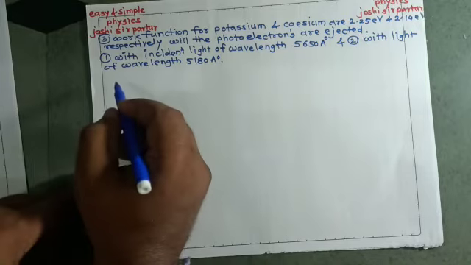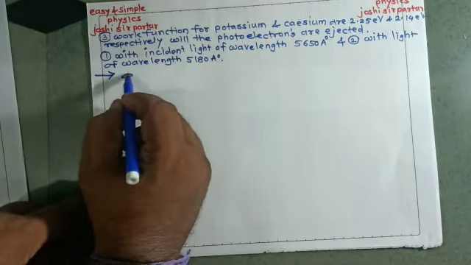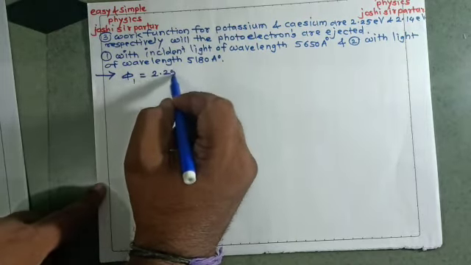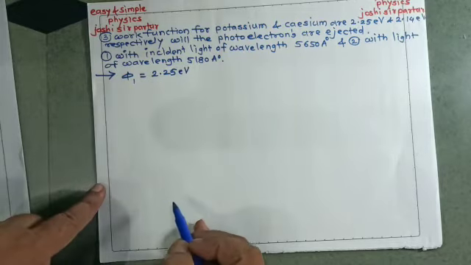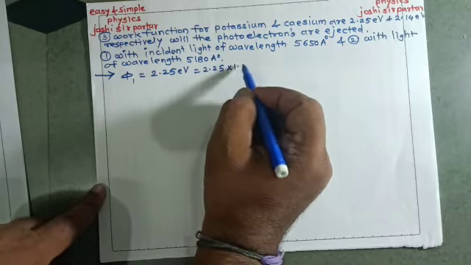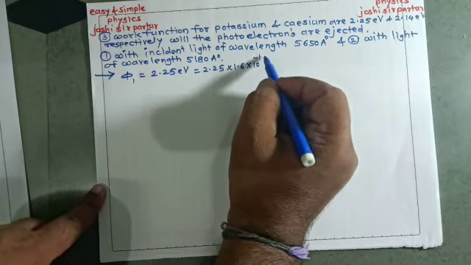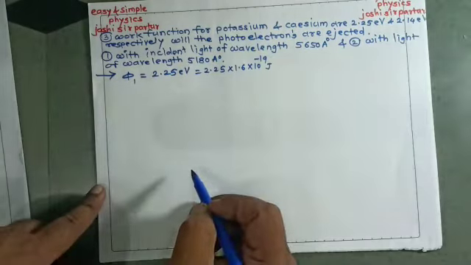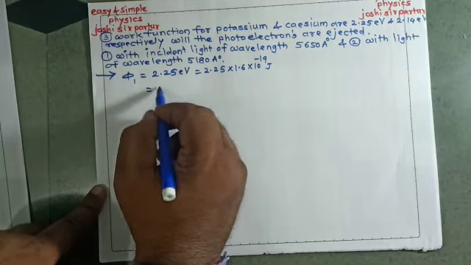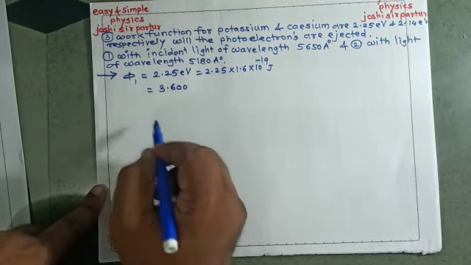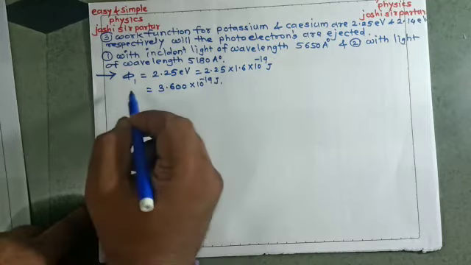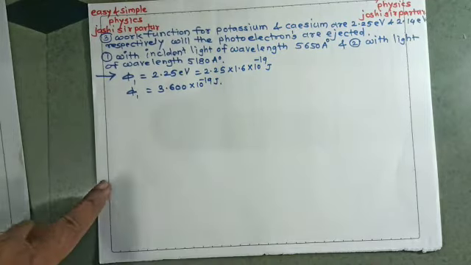Suppose potassium, its work function will be taken as phi1. Its value will be 2.25 electron volt, means 2.25 into 1.6 into 10 to the power minus 19 joule. If we multiply it, its value becomes 3.600 into 10 to the power minus 19 joule. That is the value for phi1.